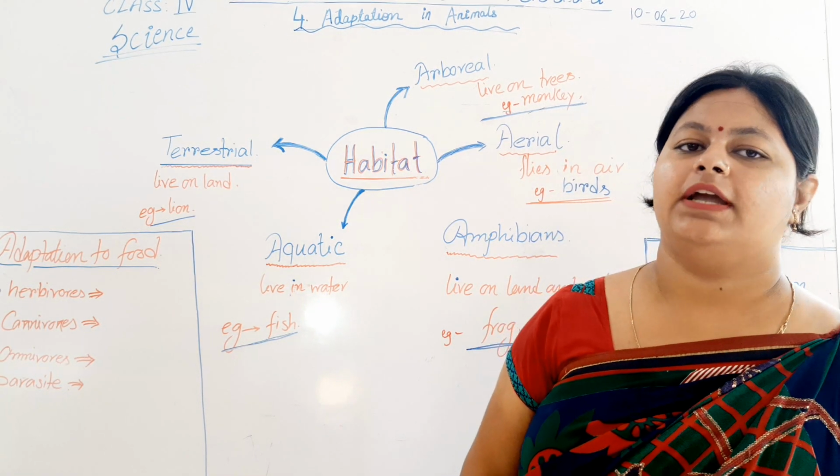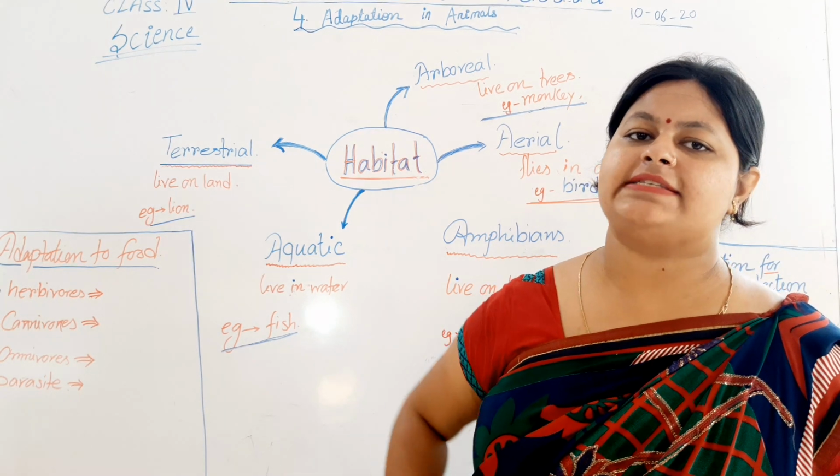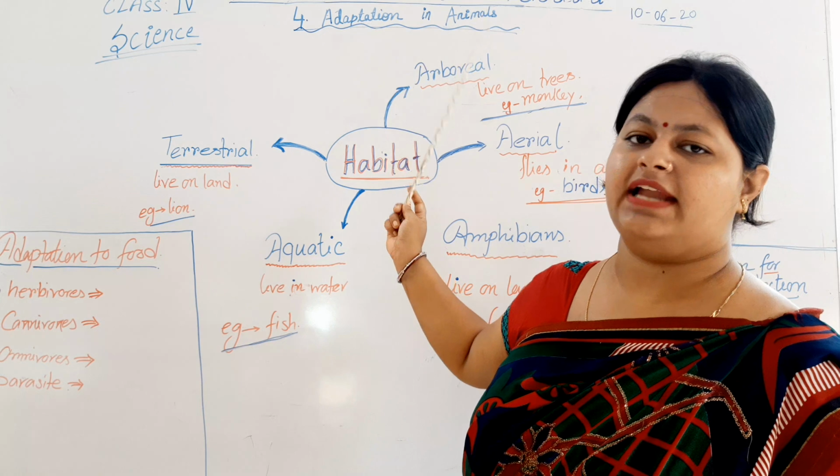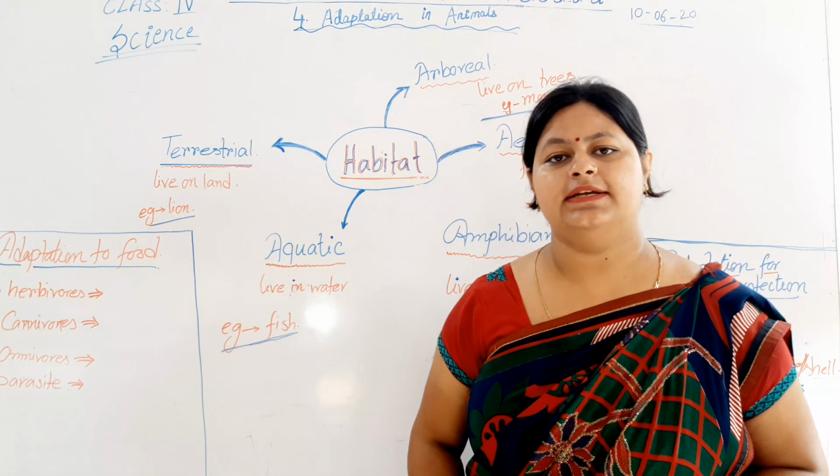Today we are going to discuss the science for standard 4. The topic which we're going to discuss today is adaptation in animals, the fourth chapter of your book, Science, that is adaptation in animals.